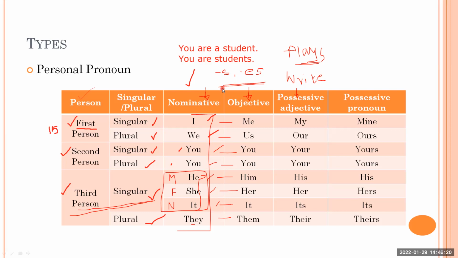Tell me, what is the meaning of possession? Possessive means something that belongs to you. Okay, possessive or possession means something that you own, something that belongs to you, something that you have. That is called possessive. Possessive adjective shows something belongs to you.